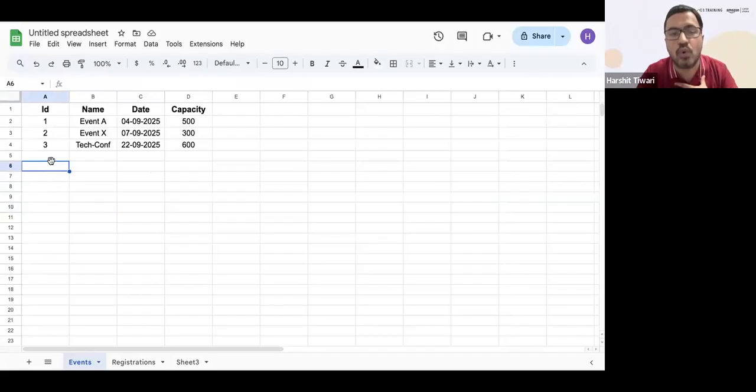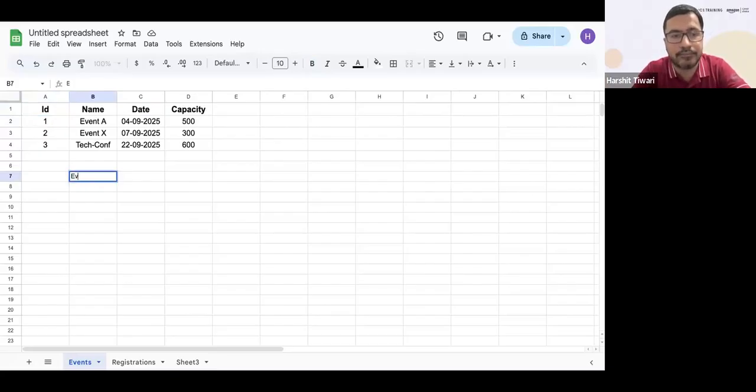The point here is you store it in tabular format. If I want to store event data in tabular format, I'll create a table for events, one spreadsheet for events. Here I'll store the ID, the name of the event, the date of the event, and the capacity. ID is the unique identifier. So anyone coming to me saying they want to register for event number one, or if they give me the name, I can find the corresponding ID. Why do we need this ID? Because the name can be the same. Any other event can have the same name.